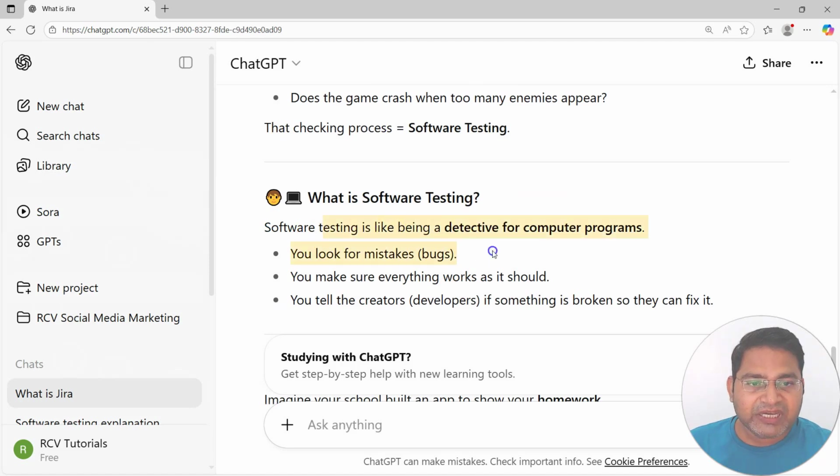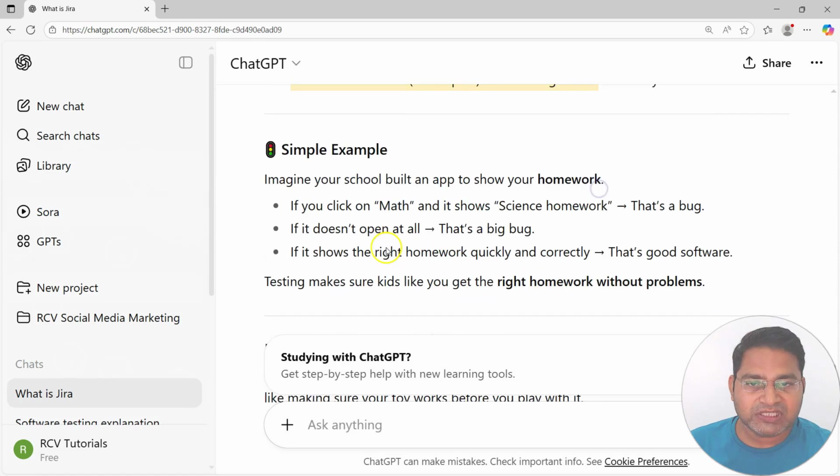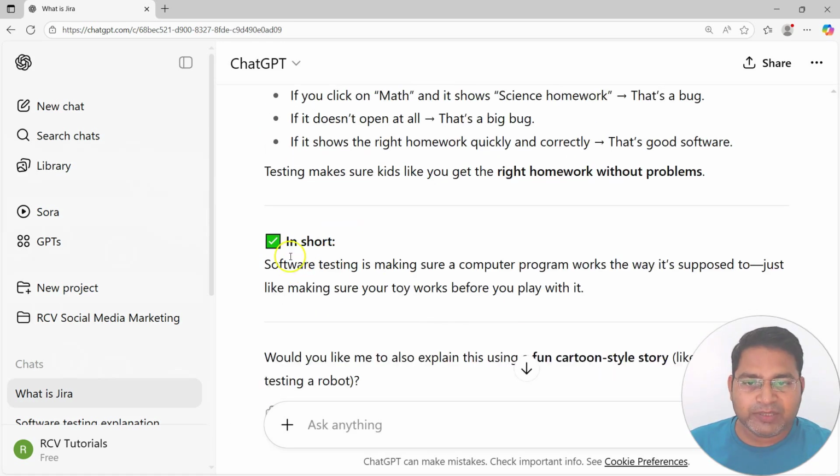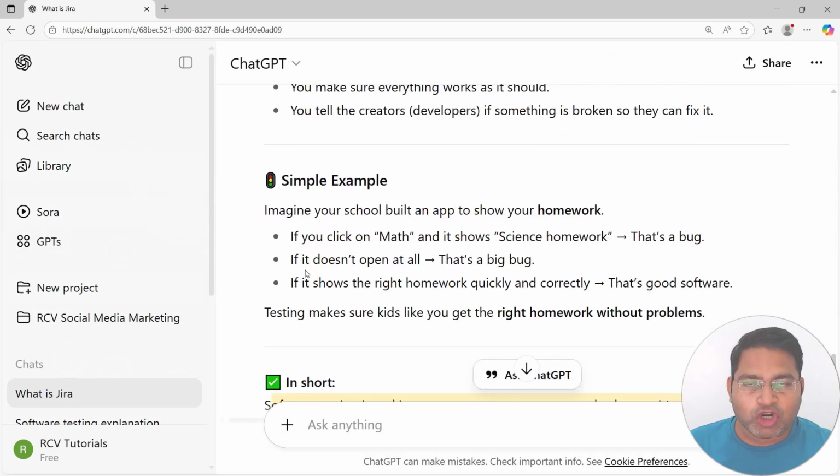Then it says it is like being a detective of a computer program. You look for mistakes. You make sure everything works as expected, right? Simple example: if you click on math and it shows science homework, that's a bug. Very, very simple terms. In short, it has summarized with the context and the ideas that a 10-year-old is aware of in their day-to-day life. So that's how the answers get formulated.